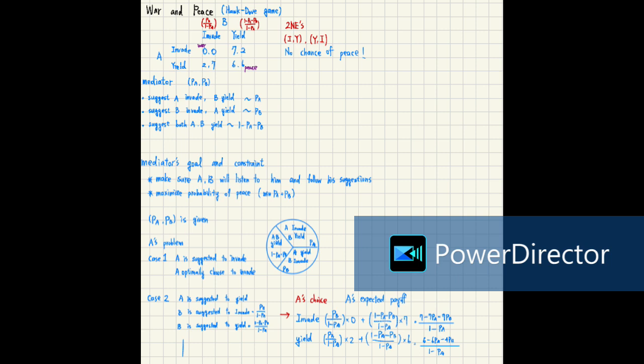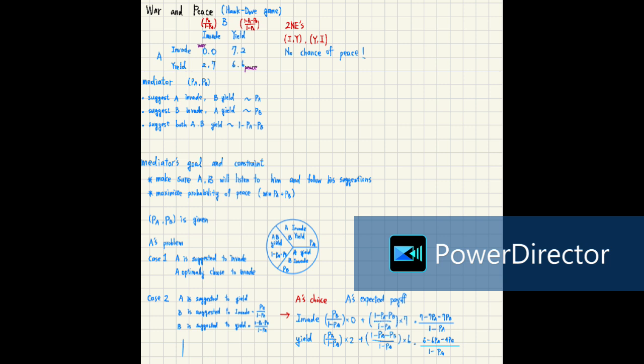Now there is a mediator. PA is the probability that A invades and B yields, PB is the probability that B invades and A yields, and the probability that both A and B yield is 1 minus PA minus PB.